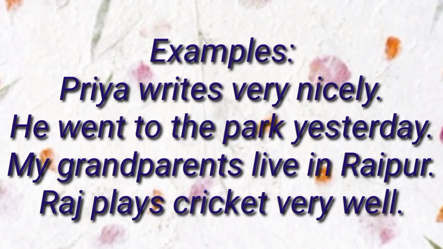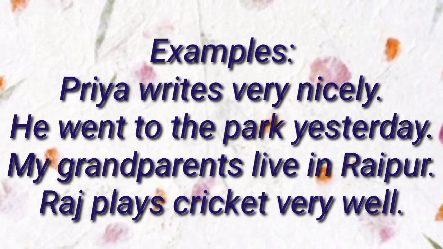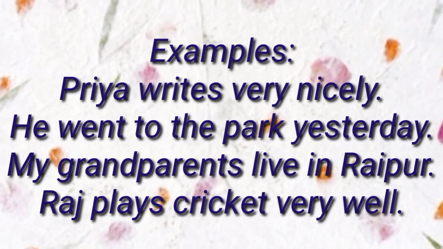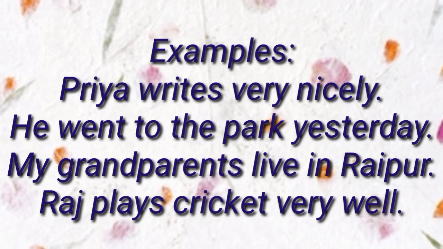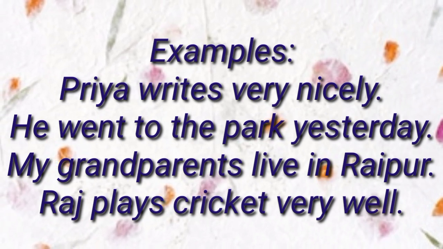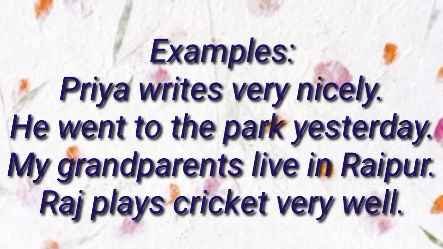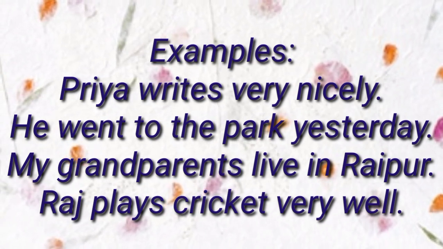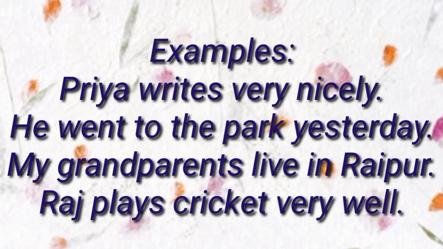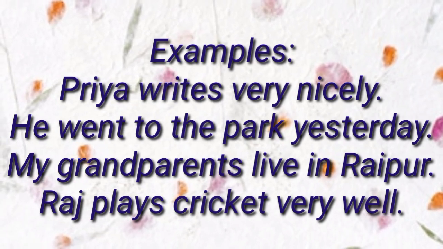Now see some examples. Priya writes very nicely. He went to the park yesterday. My grandparents live in Raipur. Raj plays cricket very well. All these sentences have a subject part with a noun or pronoun, and the predicate part where the verbs start.